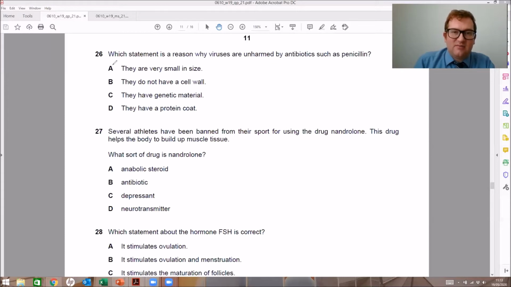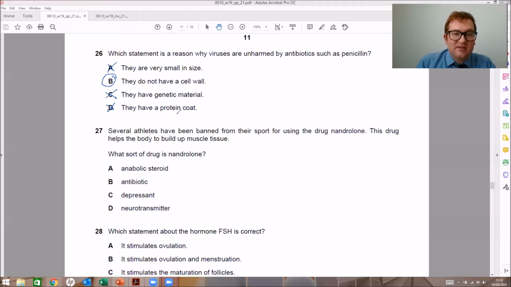Viruses are very small. Yes, they are, but that's not a reason why antibiotics are ineffective. They do not have cell walls. Option B is correct. As mentioned at the start, the penicillin interacts with the cell wall. They do have genetic information, but that's not why antibiotics don't work. And they have a protein coat. Yes, that is true, they have a protein coat, but it's not why penicillin does not work.